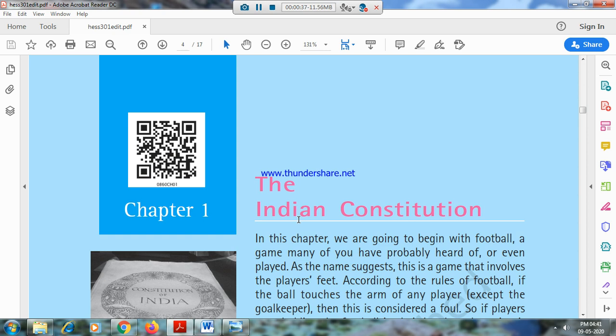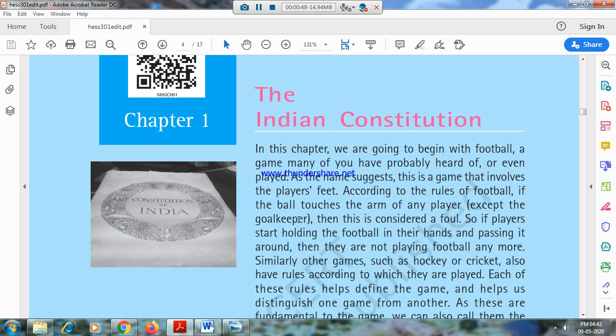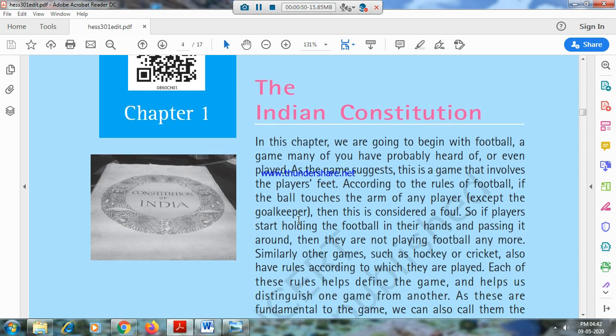So whatever information we say apart from this school book, I request you to do a little research on those things to be familiar with the happenings.